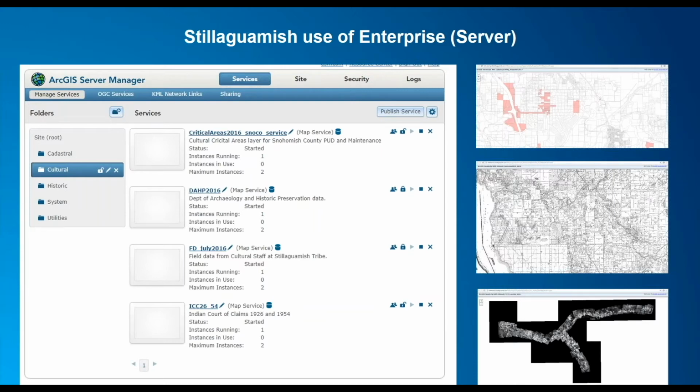On the right, I've shown a few of our different applications that we are running right now as services. One is the tribal properties that we own currently. The application middle right is a 1910 Anderson firm map. We use this a lot in historic preservation to give us an idea of land ownership. And then the application in the bottom right is a 1933 aerial that shows us land use.